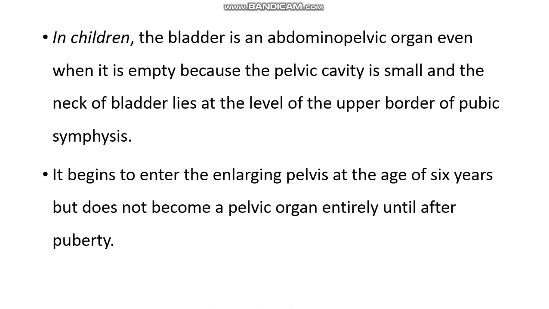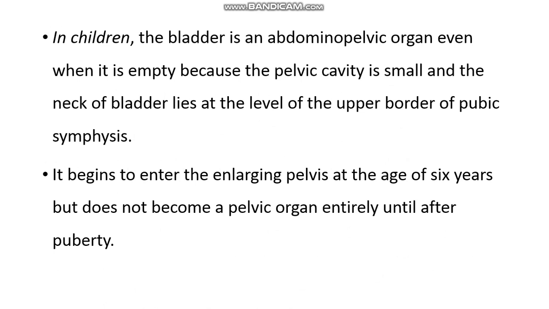How will its position be in children? The bladder is an abdominopelvic organ even when it is empty, because the pelvic cavity is small and the neck of the bladder lies at the level of the upper border of the symphysis pubis. So in children, the bladder is an abdominopelvic organ whether empty or distended, because their pelvic cavity is very small.